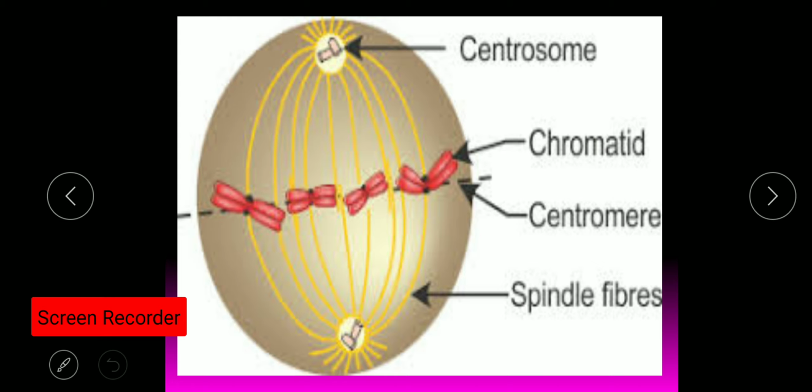See here, centrosomes are there. The spindle fiber is formed by the centrosome, and the spindle fiber is attached to the kinetochore part of the centromere. And this dotted line is showing the equatorial plane of the cell.